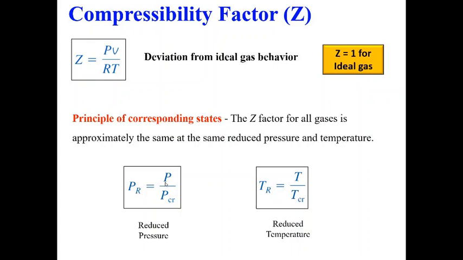If you take the measured pressure and divide it by the critical pressure, it becomes the reduced pressure. Similarly, the given temperature divided by the critical temperature for that particular substance gives you the reduced temperature. You can take different gases, you have the measured values for critical pressure and temperature, and then you can obtain PR and TR for them, and using these PR and TR you can obtain Z. How? Let me show you.